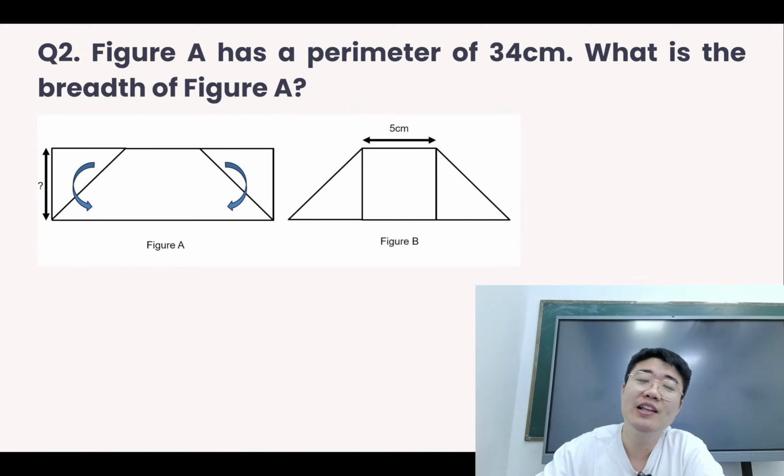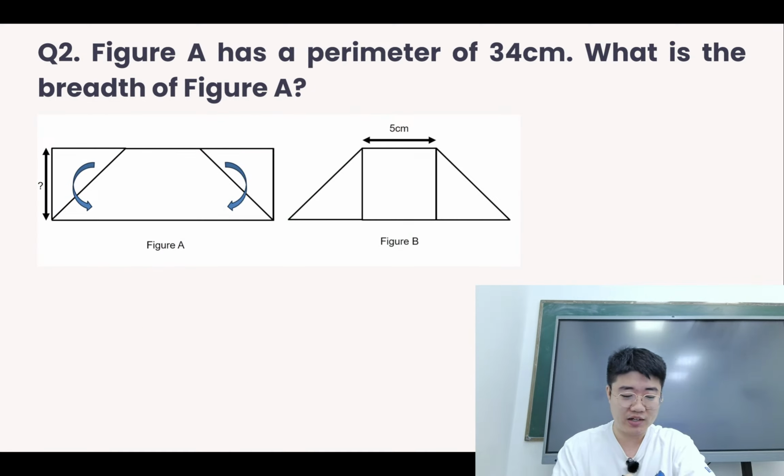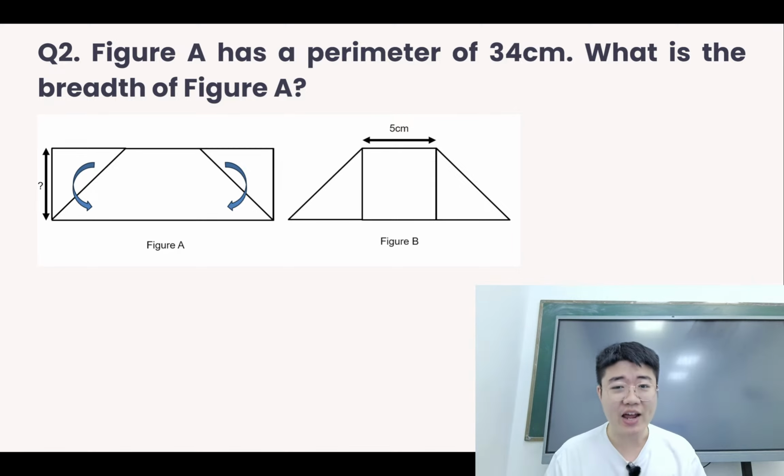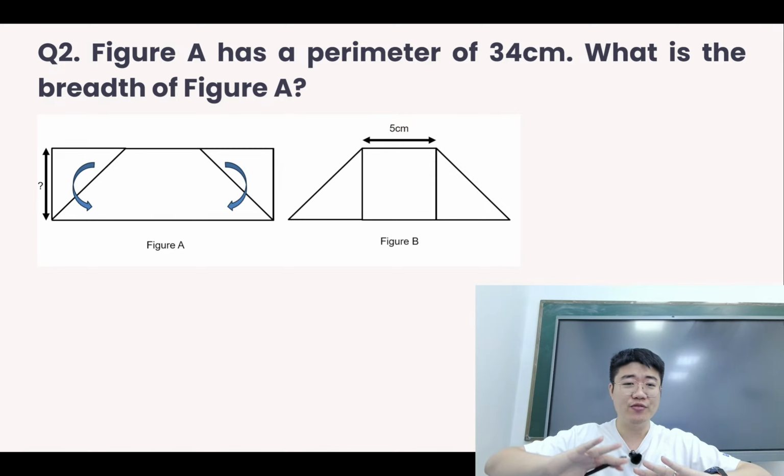Then let's look at the second question. This one says that figure A has a perimeter of 34. We want to find the breadth of figure A. So what happens here is that you have the figure A and you fold the figure. From each corner, you fold a triangle, so it becomes the second figure, figure B here.